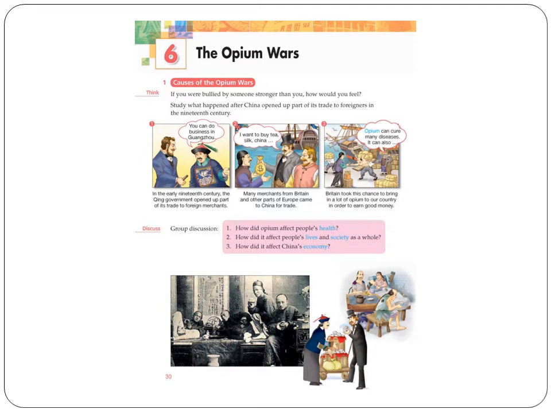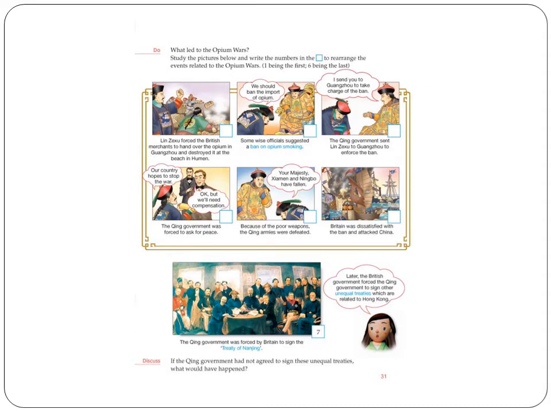Okay? And since China bought a lot of opium from Britain, there was a lot of money going out from China, and the government was in great financial difficulty. After a certain time, the Chinese government started realizing that this is not working well. They are losing people, they are losing money. The entire Chinese generation has become addicted to opium, which is not a very good sign. It's not a good sign for a nation.